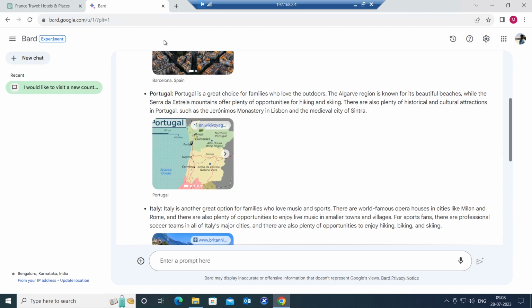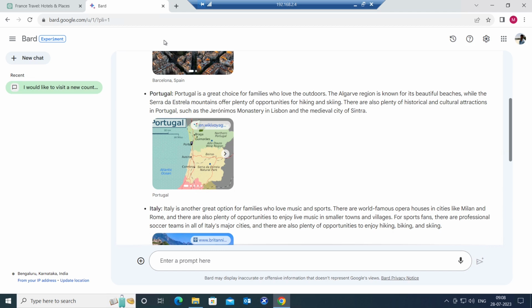But in ChatGPT, you ask one question, and it is going to give an accurate answer. So basically, ChatGPT is saving a lot of time for the users. Okay. So this is the key difference between these two applications.